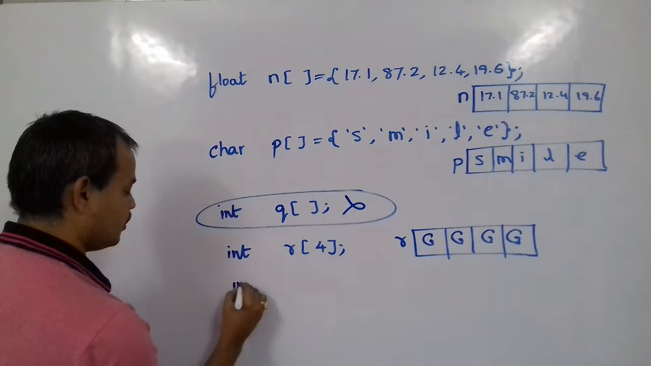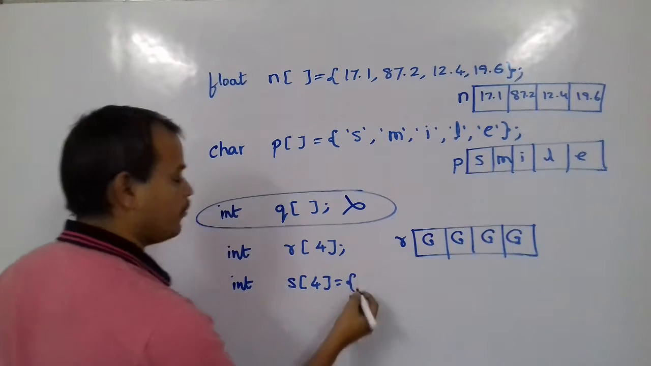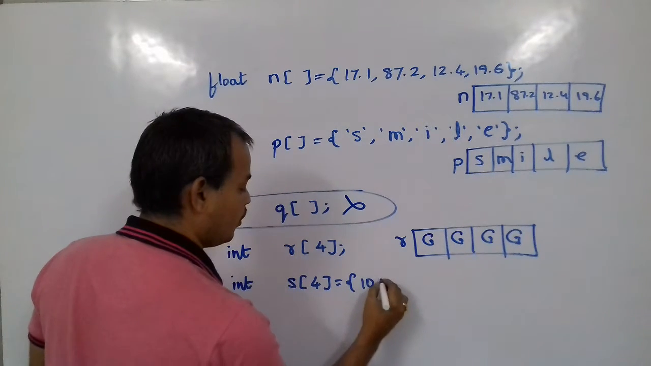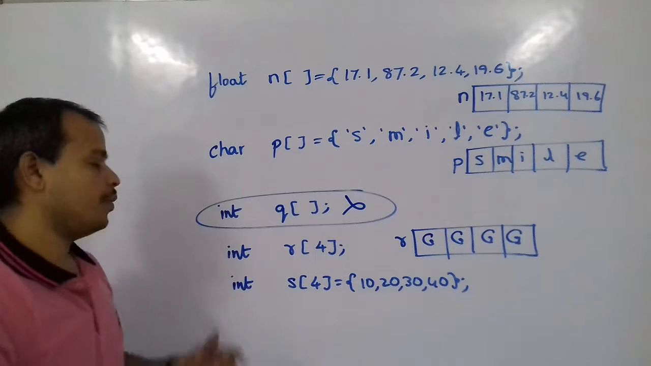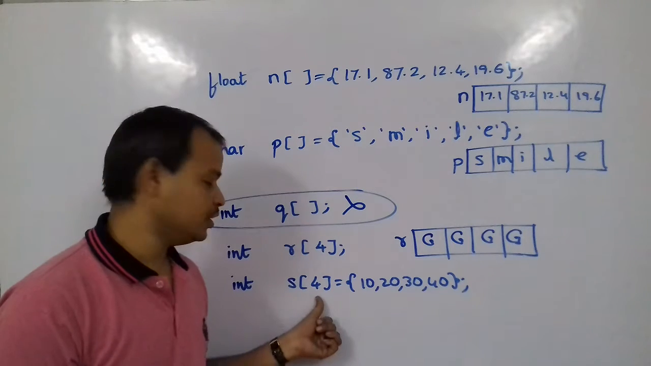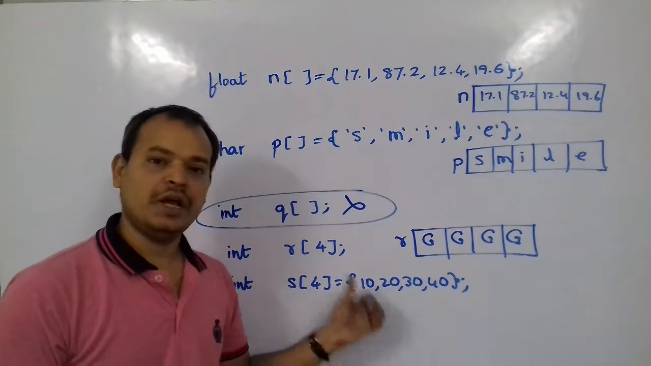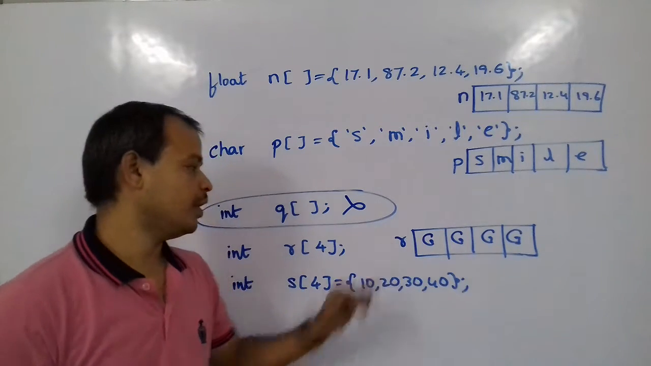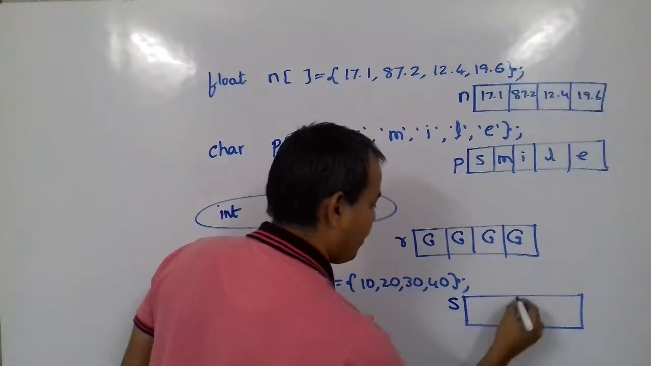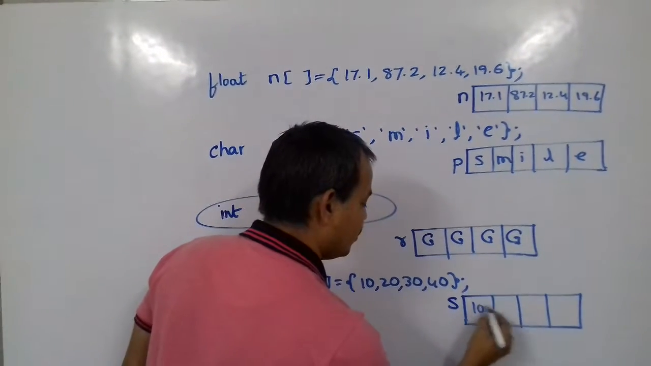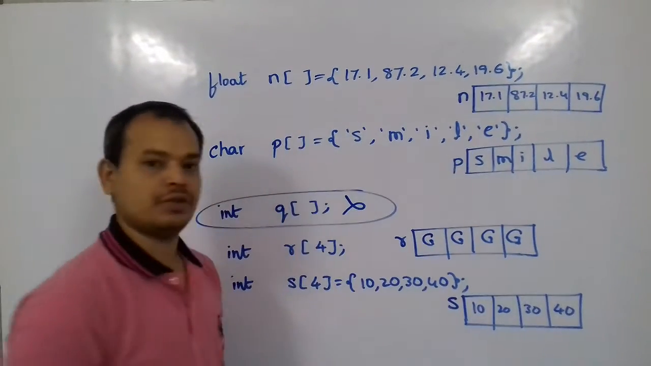Then, similar to this, if I create something like int s of 4 equal to some values I give, something like 10, 20, 30, 40, with this I am creating an array of 4 locations, and the actual values to be stored are mentioned here. With this, 10, 20, 30, 40 will be stored in the array. So s will have the values 10, 20, 30, 40. This is what gets stored inside.